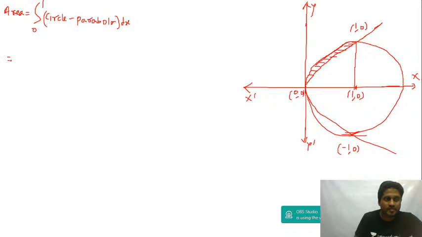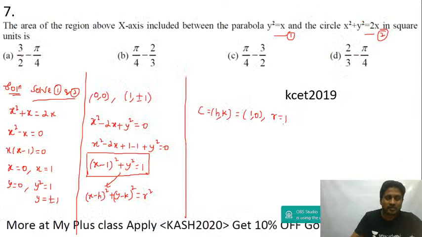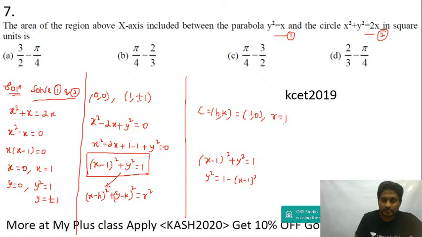So this is equal to integration 0 to 1, circle equation. I have (x minus 1) the whole square plus y square equal to 1. From this I can write y square is equal to 1 minus (x minus 1) the whole square.